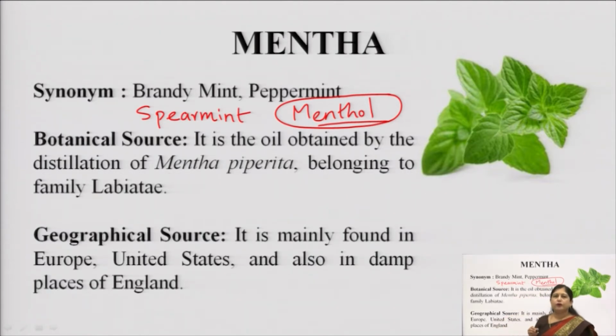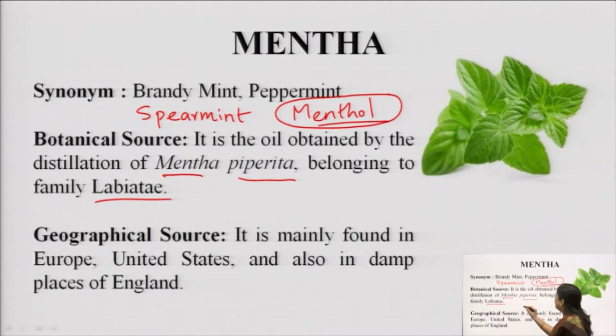So now we move to the biological source of mentha. Mentha is used to isolate the volatile oil obtained by the distillation of Mentha piperita belonging to the family Labiatae. So the biological name is Mentha piperita belonging to the family Labiatae.